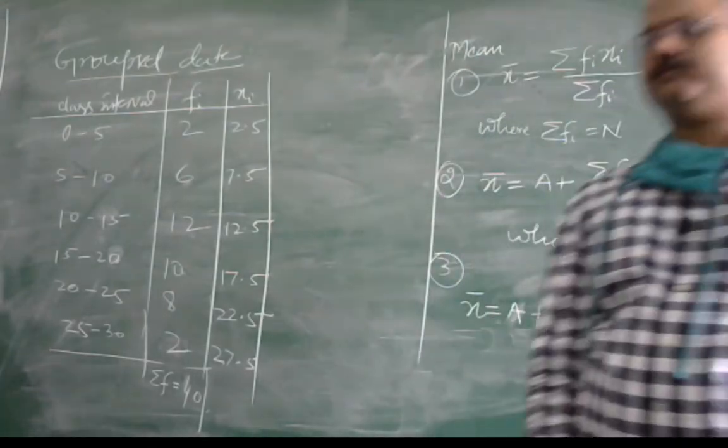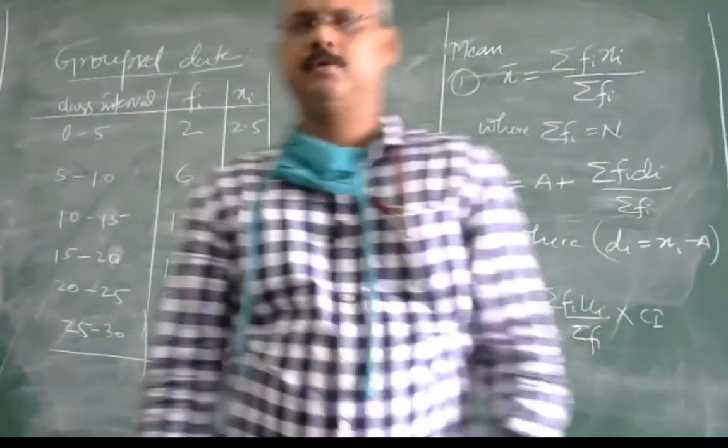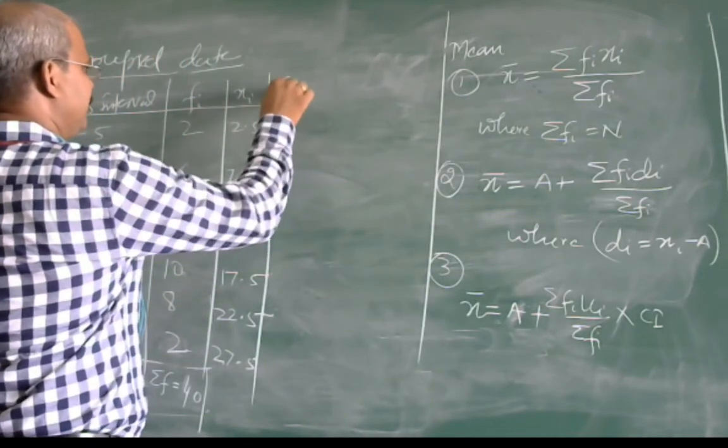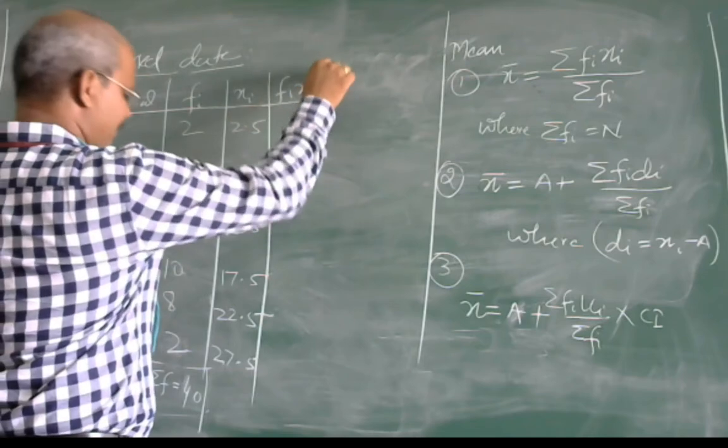So, what should we do? We will do like this. To find the mean, first find fi xi.